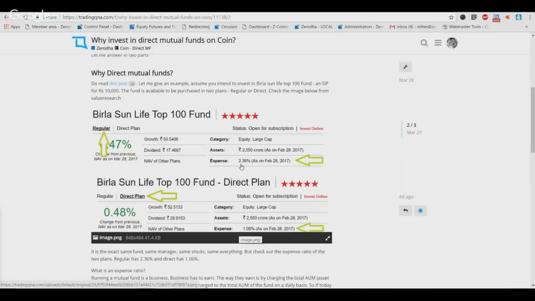The trail commission could be as much as 1%, 1.5%. That means there's 1% that is paid to the distributors, not just for the first year, but every year for as long as you invested.